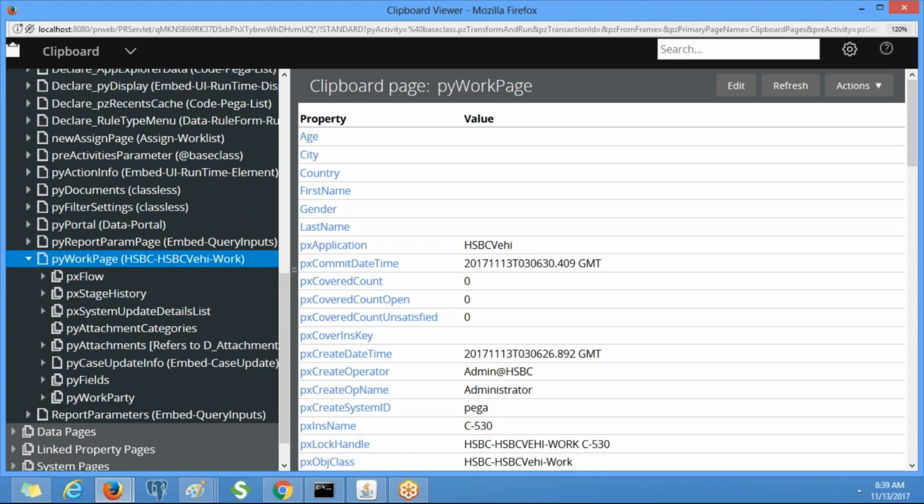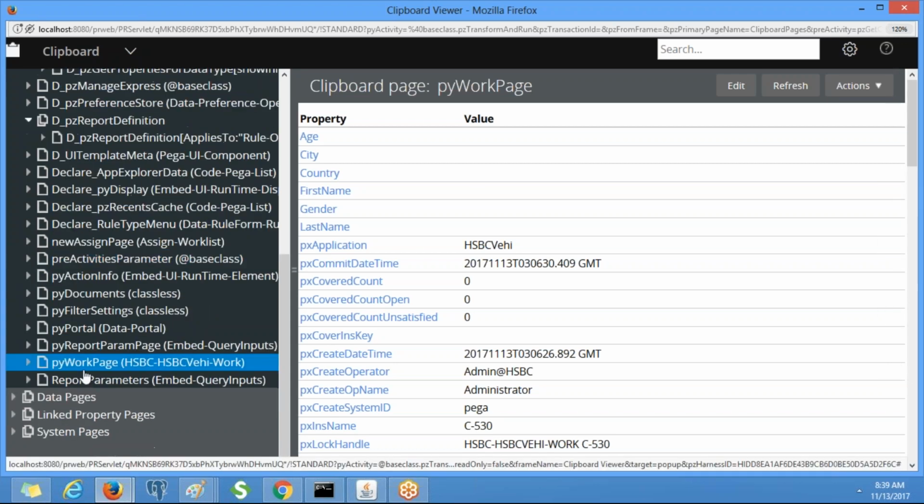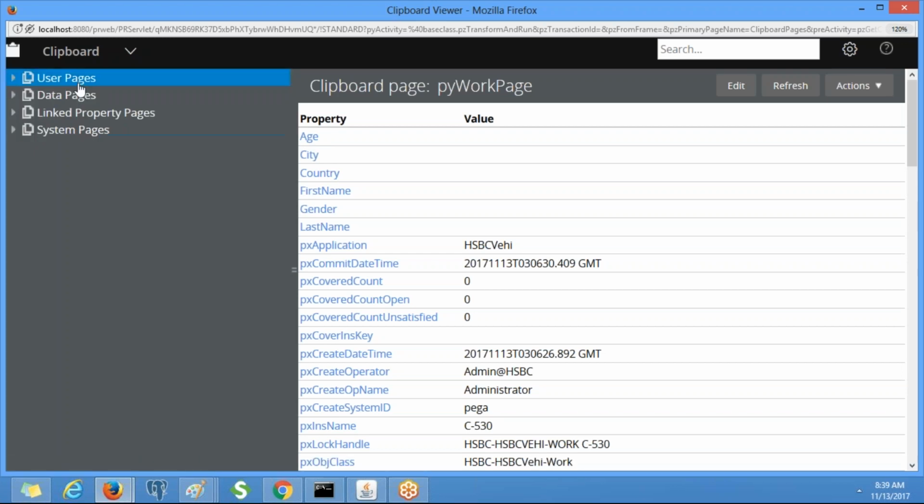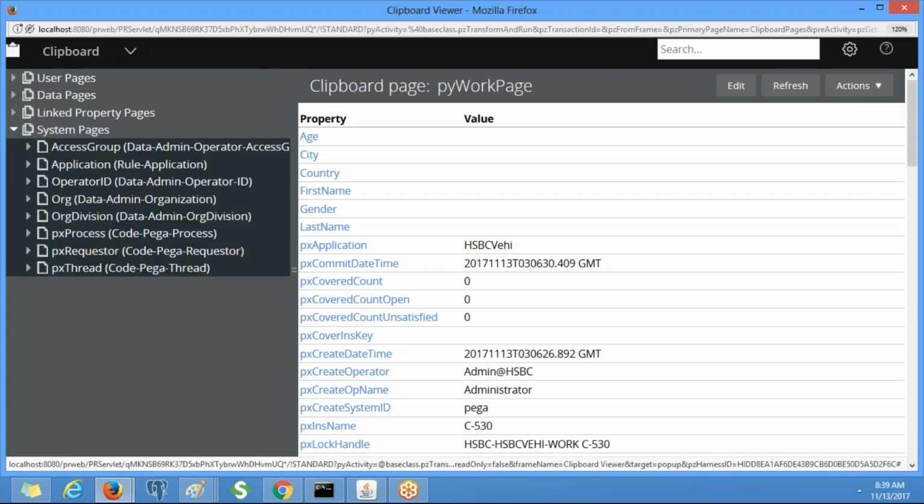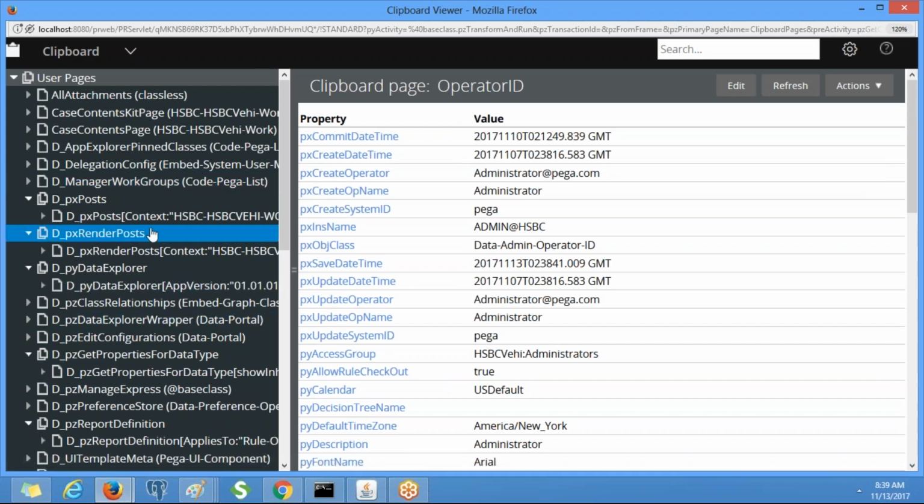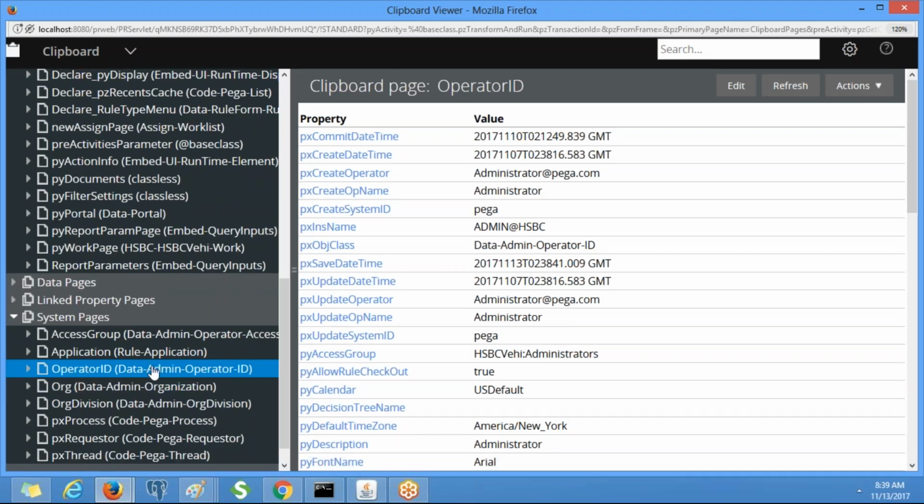Operator ID is the same as the table user ID. Yeah, see here we have different categories. I already explained that user pages is one category, and system pages is another category. Under the system pages, you will see operator details. The operator is the one who logs into the PRPC application, so you will have some details. All those details will be stored under the operator ID page. Operator ID belongs to the Data-Admin-Operator-ID class. Operator ID is an instance of the class Data-Admin-Operator-ID.